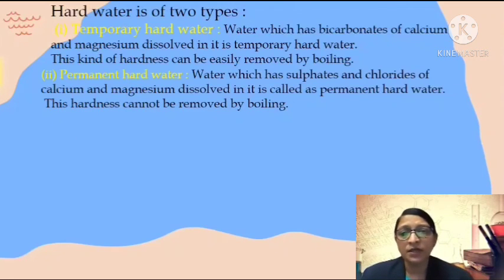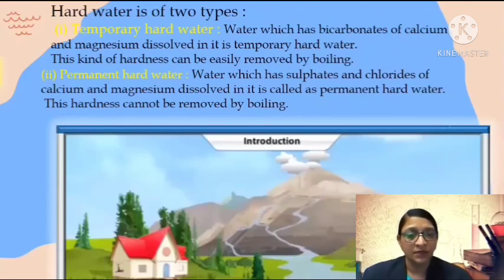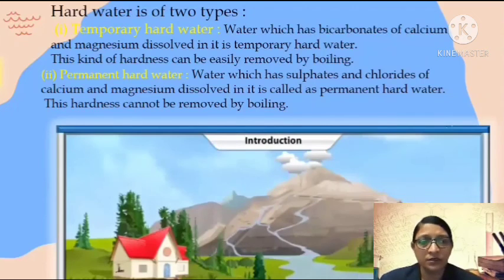Second is permanent hard water. Water which has sulfates and chlorides of calcium and magnesium dissolved in it is called permanent hard water. Dear friends, this hardness cannot be removed by simple boiling process. Let us observe in detail temporary hard water and permanent hard water.